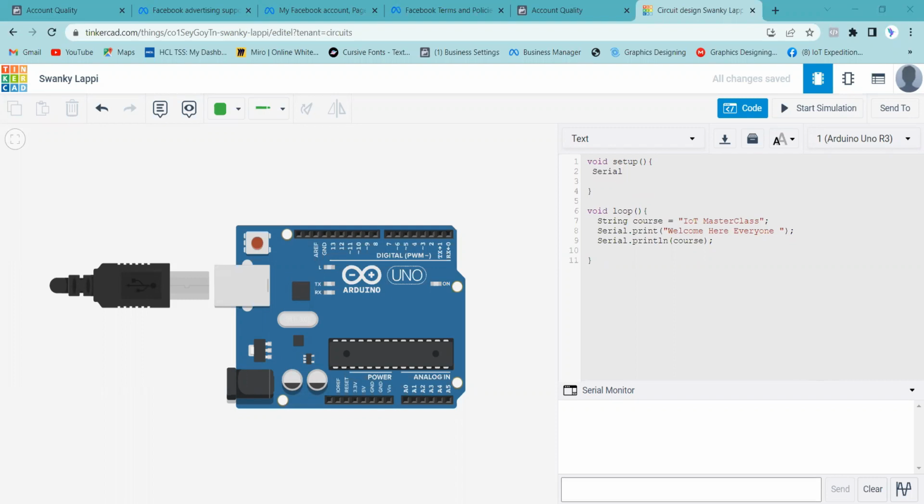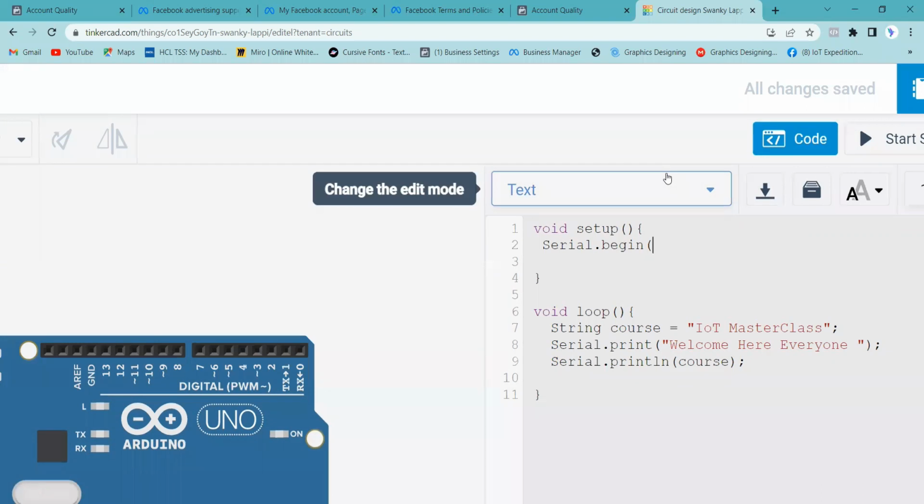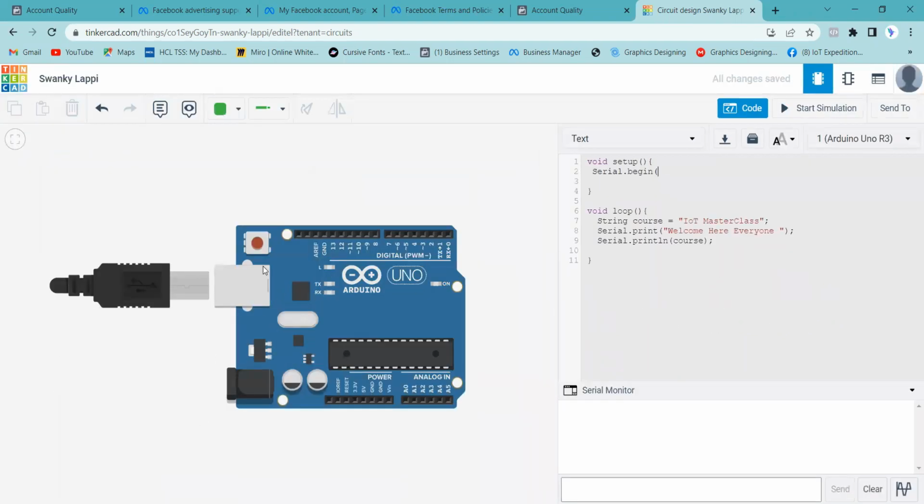And that's why I want to write serial.begin. So how do I write it? Serial.begin. And I also need to tell it at what speed I want to begin. For example, if I speak to you now, I'm speaking with some pace, right? If I speak very fast, you will not be able to take it in. If I speak very slow, you would feel like I'm speaking very slowly. The reason is that the capacity at which you listen is not matching. Similarly, the speed at which this gives the data should be known by the computer so that it is able to listen to it.